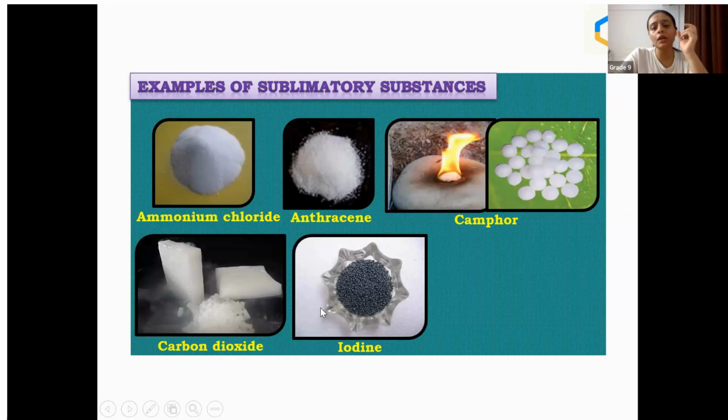Have you ever seen iodine as a sublimation product? Iodine is which one, student? Is it a salt? Iodine? Anybody? I am asking, have you ever seen iodine on a daily basis, converted from solid to gas? A day-to-day example. Let me see what you are saying. Yes, ma'am. Okay.